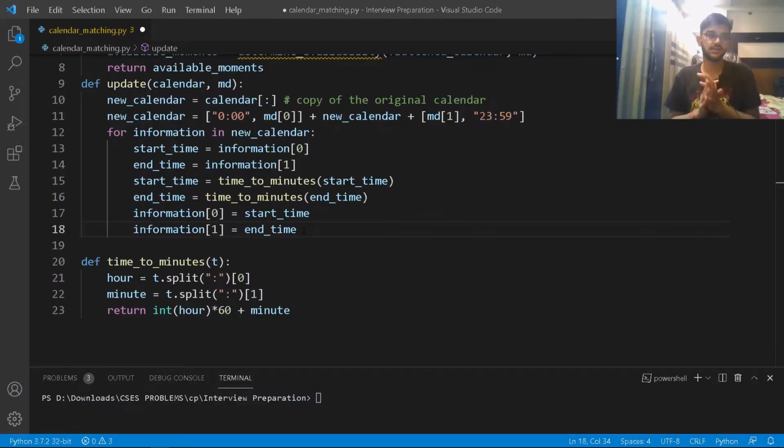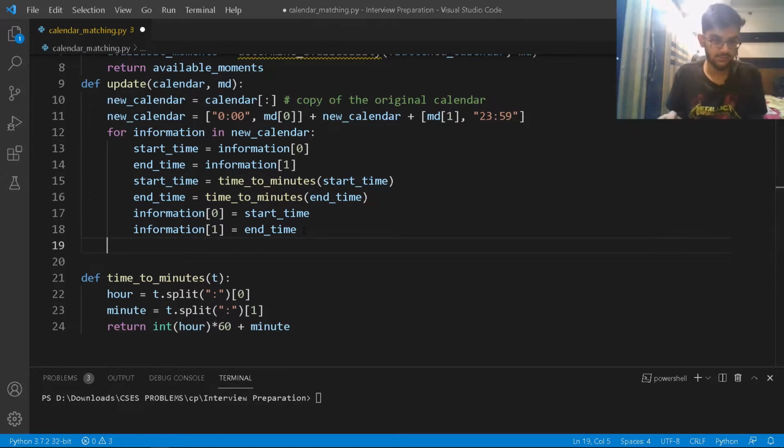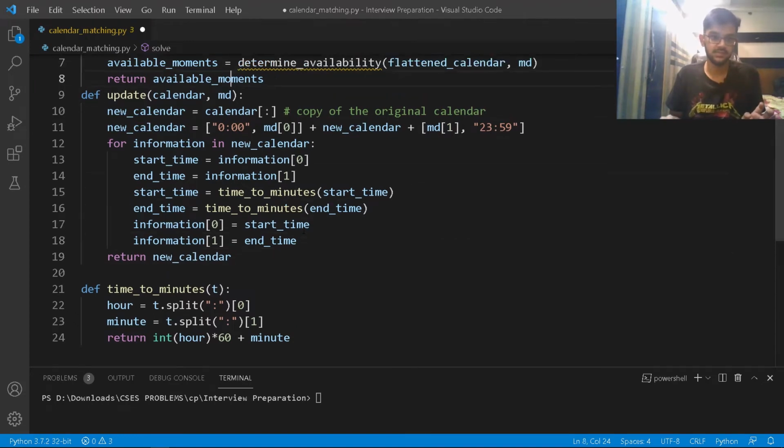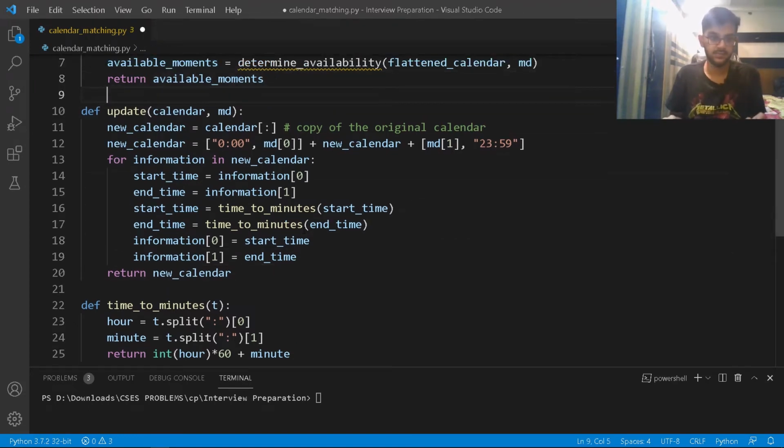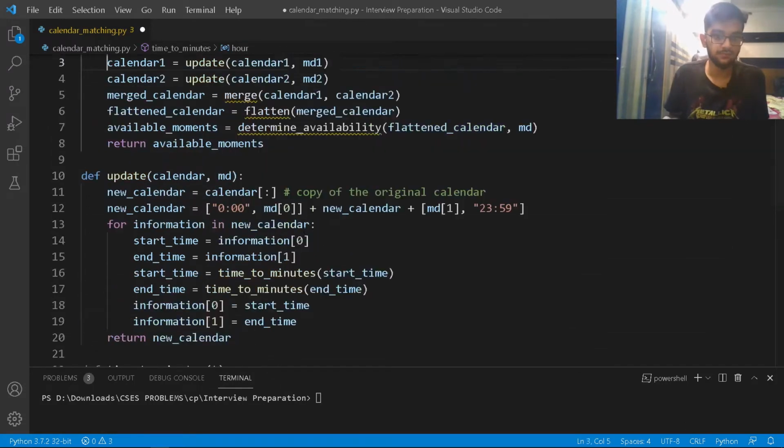Now that we are done with this, I just want to emphasize that we are done with the first two steps here, right? We are kind of merging the information to the beginning and the end of the array or the new calendar, and then we are kind of converting it into minutes. After this, I'm just going to return, right? So I'm just going to return the new calendar, right? As simple as that. Maybe I'll try to have one space here. Yeah, perfect. I mean, I pressed the enter button, but let's go.